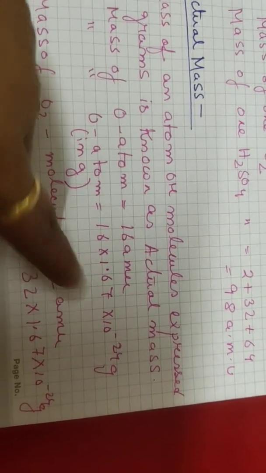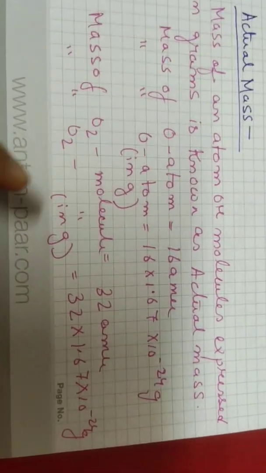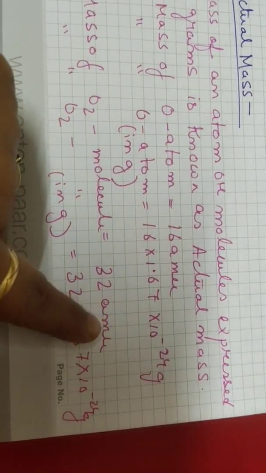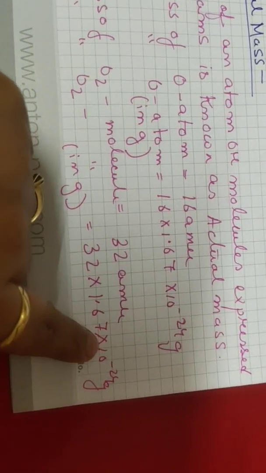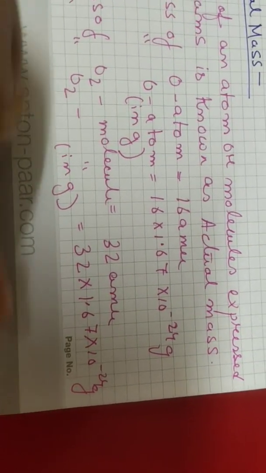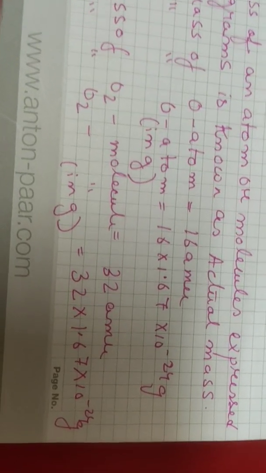We have to remember that we have just found the mass of the atom. The mass of the oxygen molecule is 32. So when it is expressed in gram we just multiply with this factor, 1.67 into 10 to the power minus 24. Just now we found how we got this value.